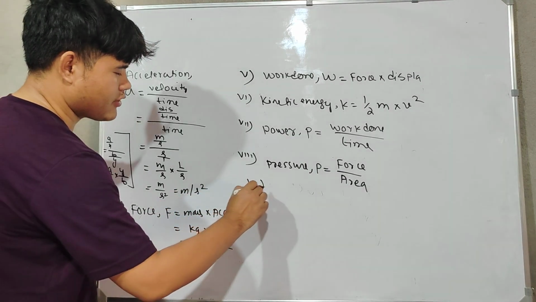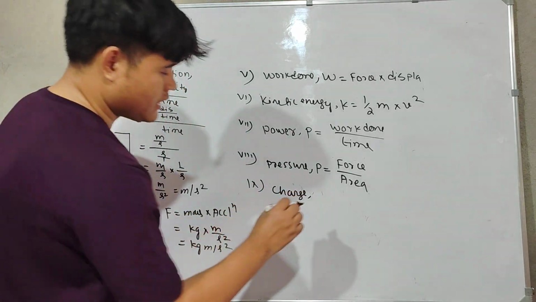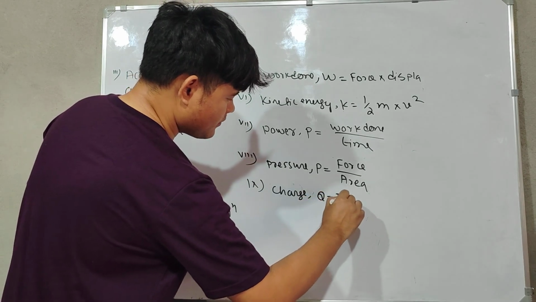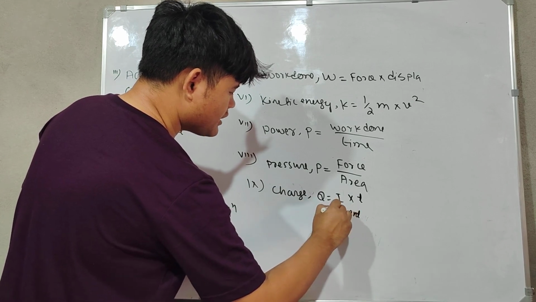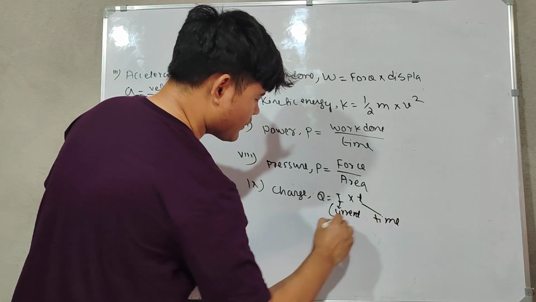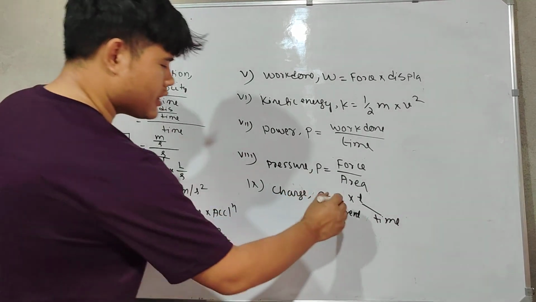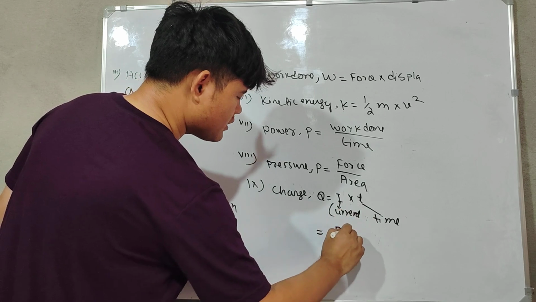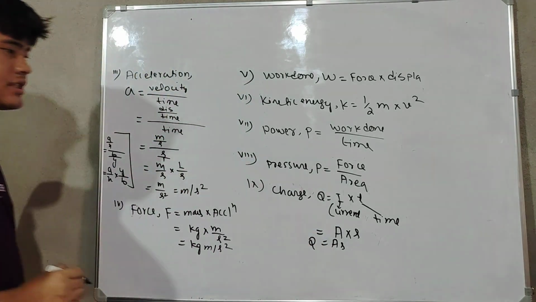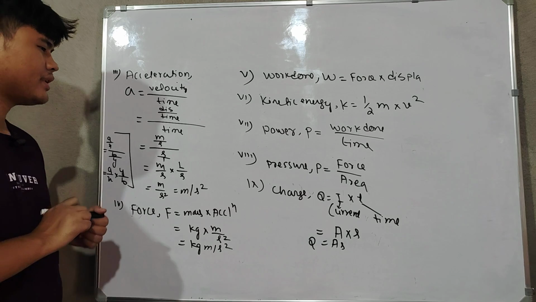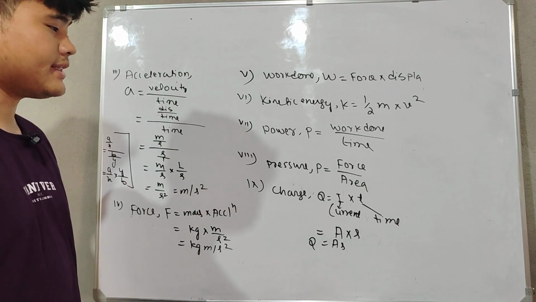Okay, number 9, you find it for charge. Yes sir, what is the formula of charge? I don't know. So the charge formula: charge is I into T, where I is the current and T is time. Okay, I will do this for you. The SI unit of current is ampere. Time is second. So ampere second is the unit of charge. Okay, so you pause it and do this, and then we'll go to the next.